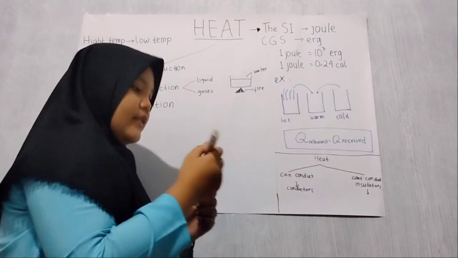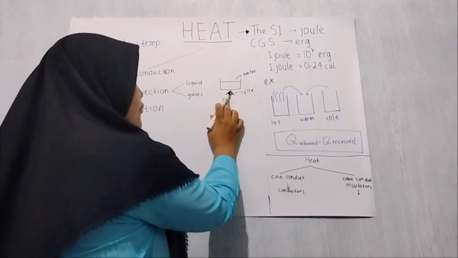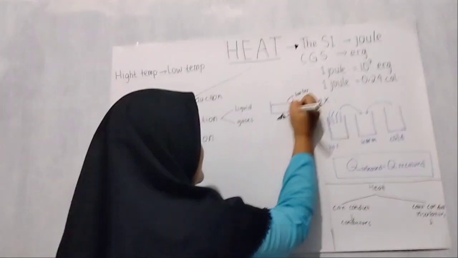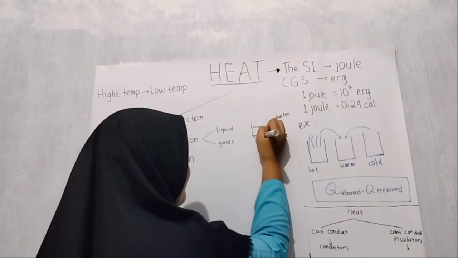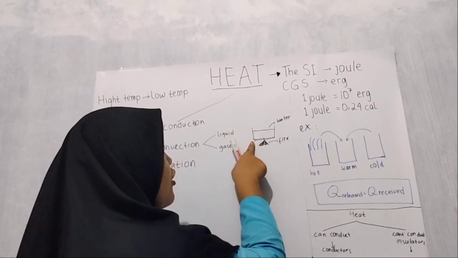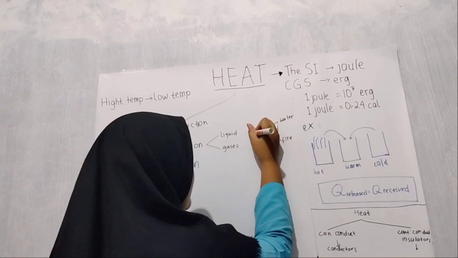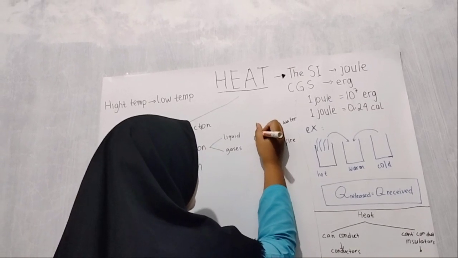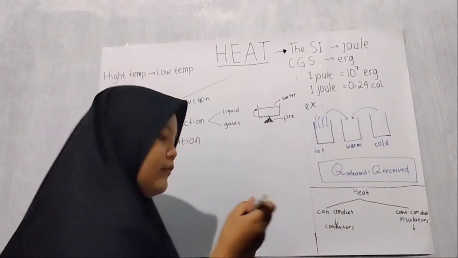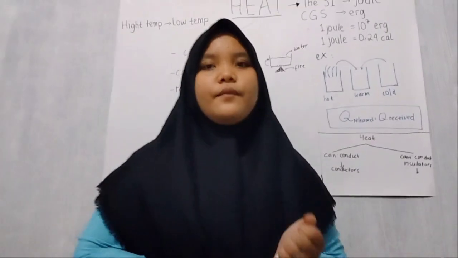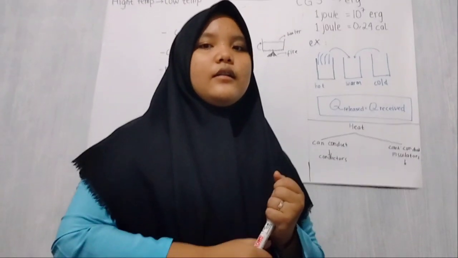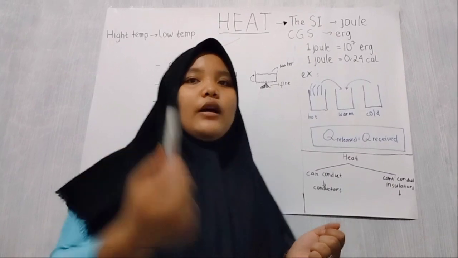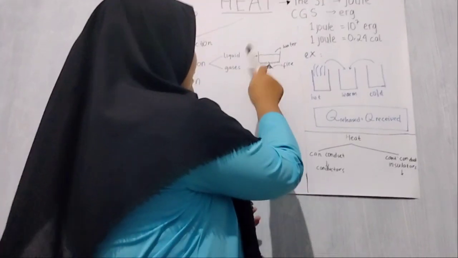In the illustration, with this fire, the water at the bottom will be hot first and move upward to here. So when we cook water, it looks like stirring.